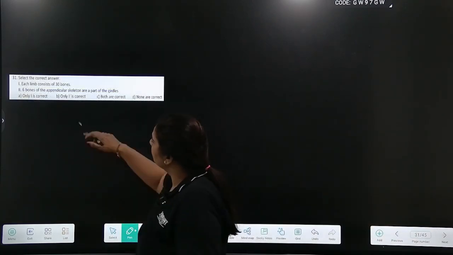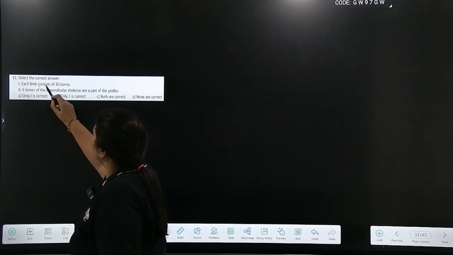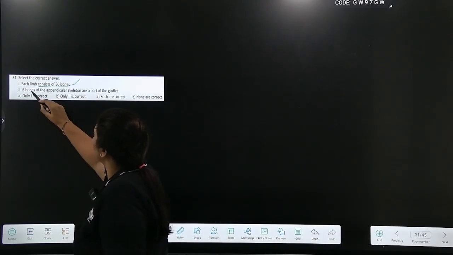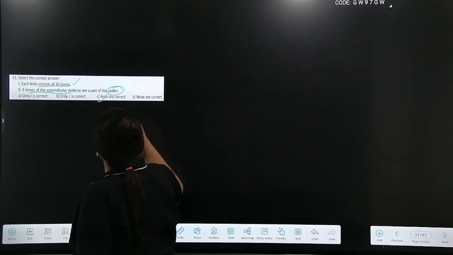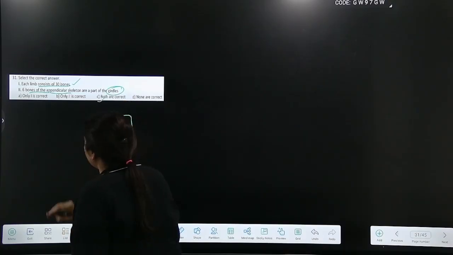31st question, children. Select the correct answer. Each limb consists of 30 bones, correct. 6 bones of appendicular skeleton are a part of girdles, absolutely correct. So both are correct. Answer is option C.